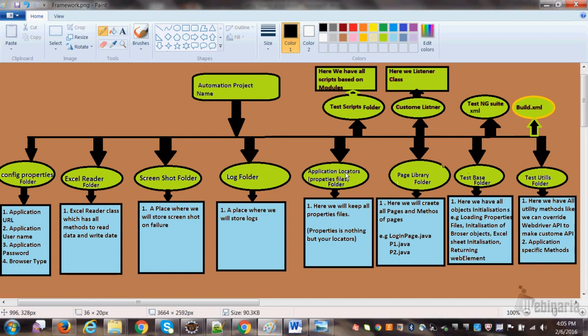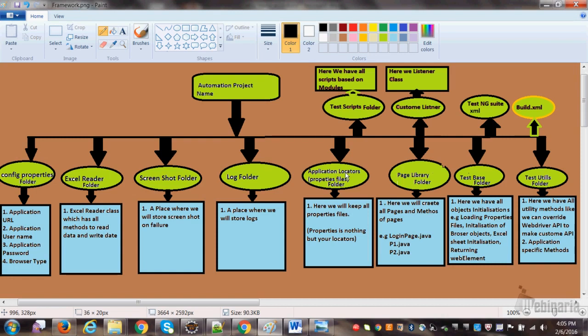Now, application locators. See, whenever you are doing automation, you need to locate the locators. You need to get all the objects of the pages. In any project, any framework, when we do automation, we need to have the locators. Without locators we cannot do automation, because finally we perform actions on the locators only. Locators are nothing but objects on the UI. UI is nothing but user interface. So whenever we do testing, we need to have the locators, right?